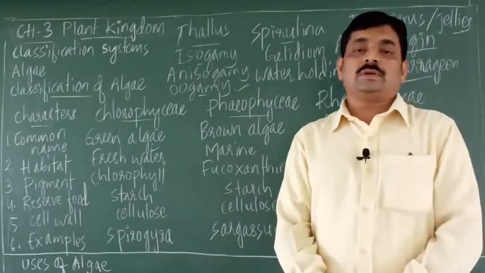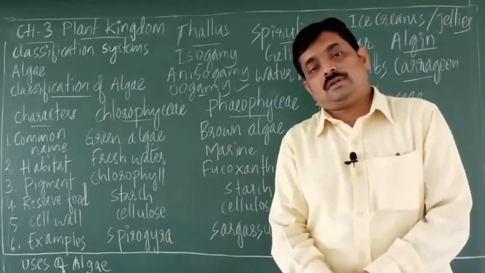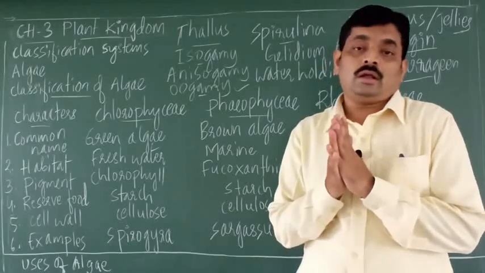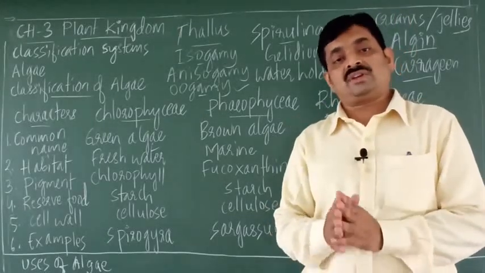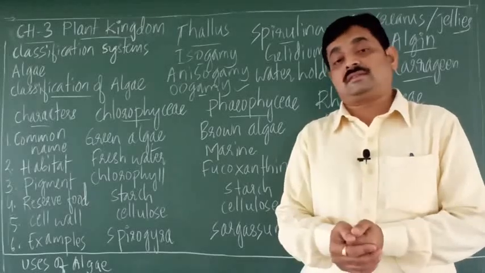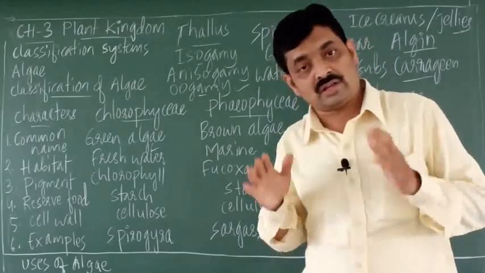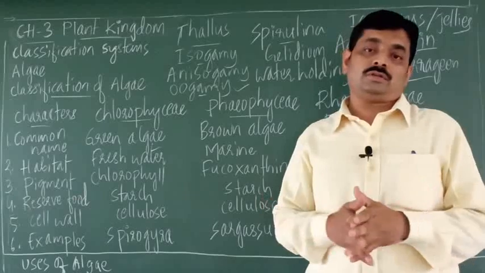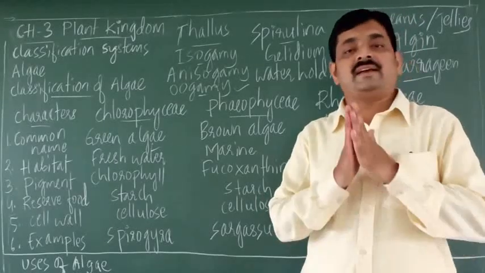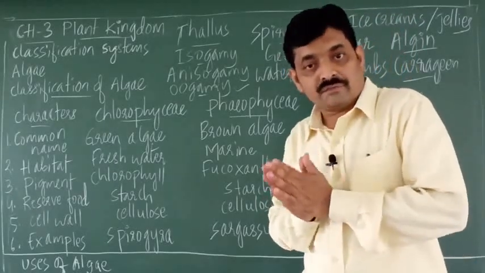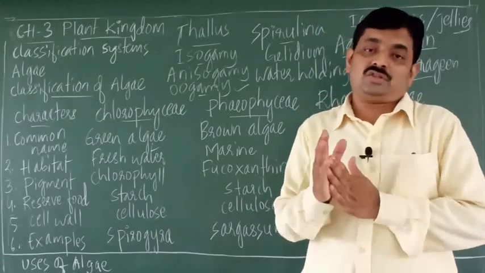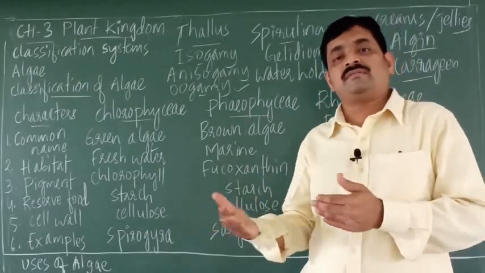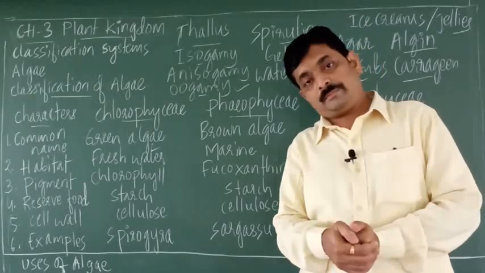Then sexual reproduction. Sexual reproduction is by fusion of gametes. Now what do you mean by gametes? Gametes are the cells, also called sex cells, which are involved in reproduction. Gametes can be classified as male gametes and female gametes. The example of a male gamete is sperm and the example of a female gamete is ovum.